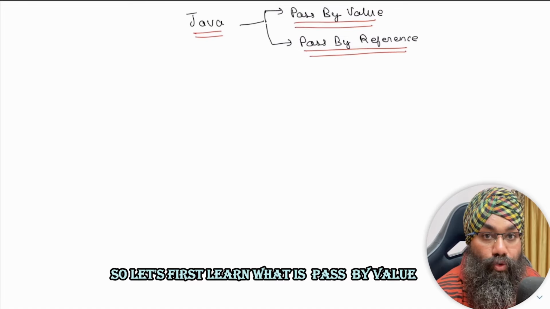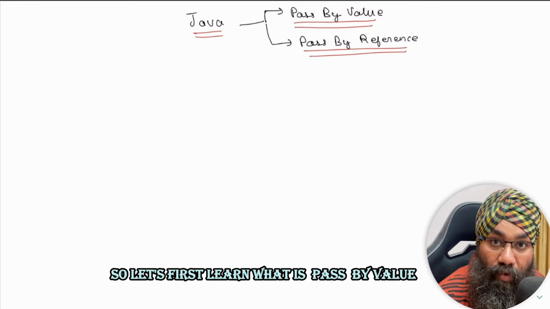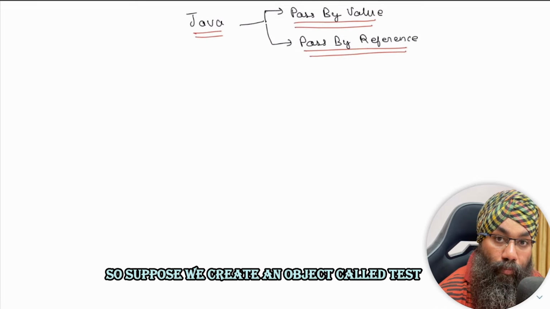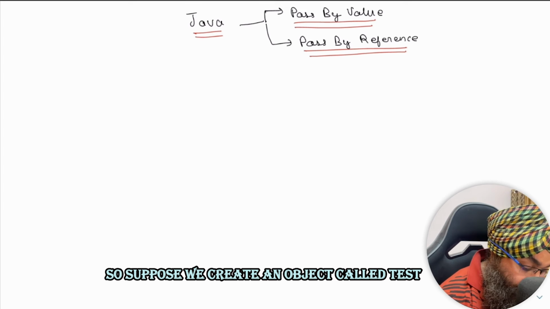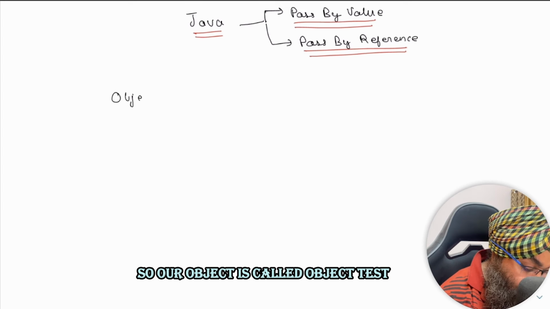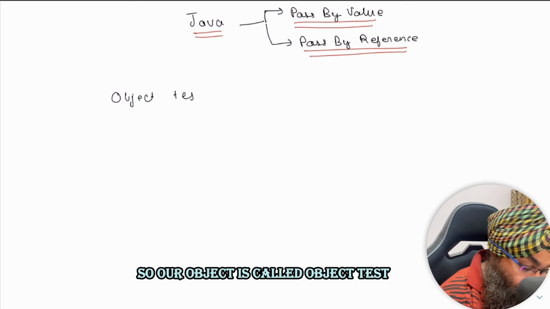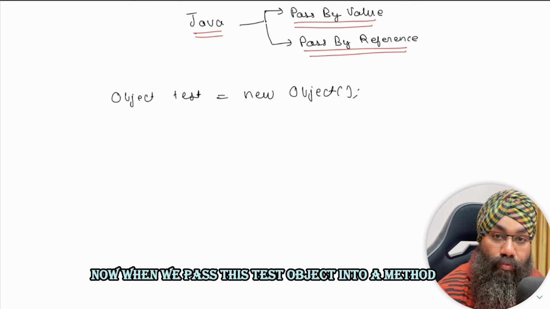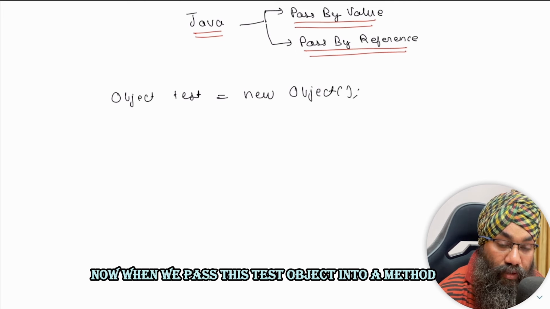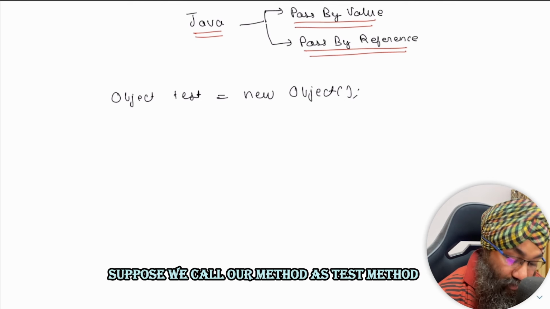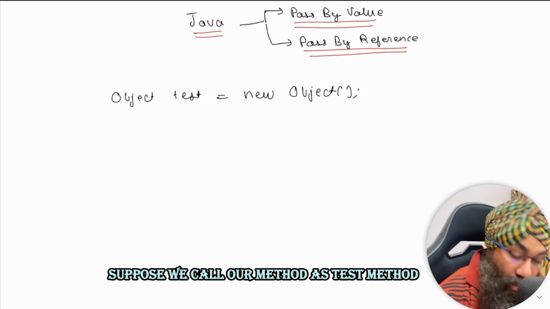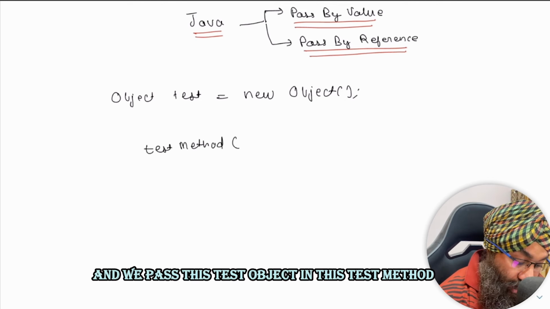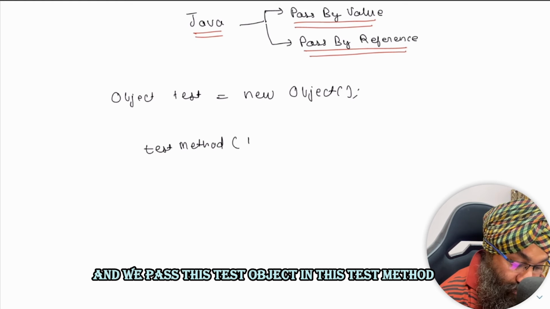So let's first learn what is passed by value and what is passed by reference. Suppose we create an object called test. So our object is called object test. Now when we pass this test object into a method, suppose we call our method test method, and we pass this test object in this test method.